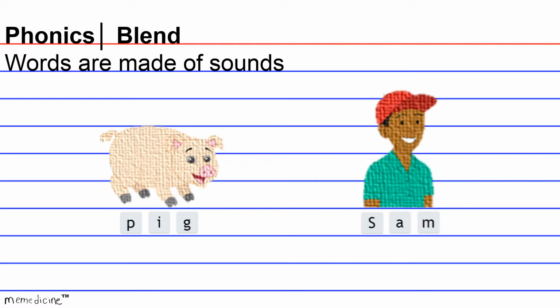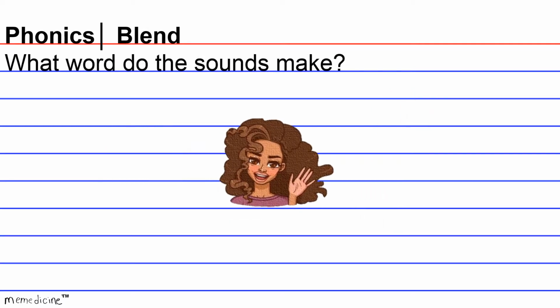For example, the letters P-I-G in pig demonstrate the sound pig when blended together, and the letters S-A-M make the word Sam. Likewise, when you read, you sound out letters in a word. Then you blend the sounds together to say the word, as we just saw with our pig and Sam example. What word do the sounds make?